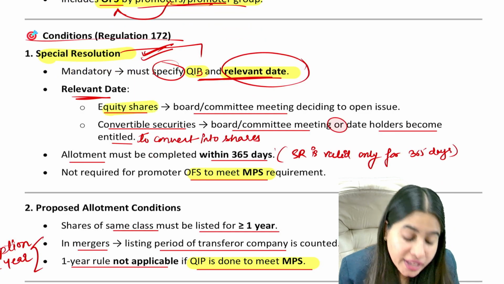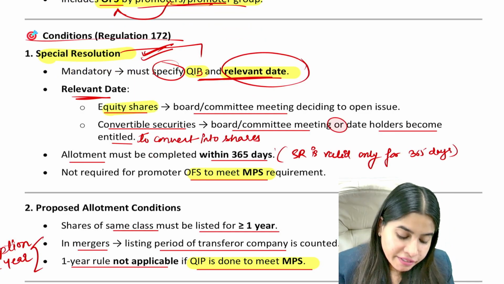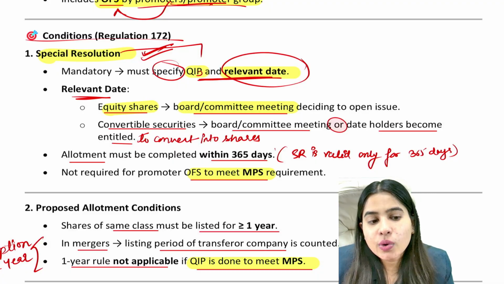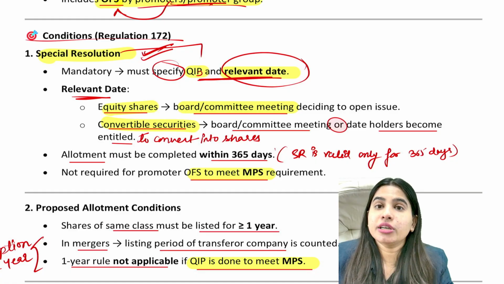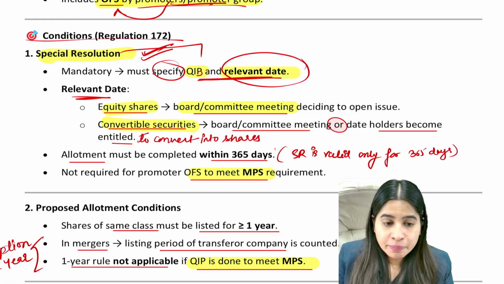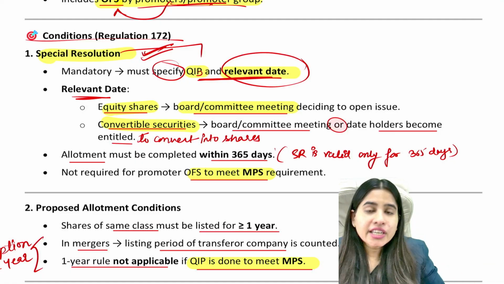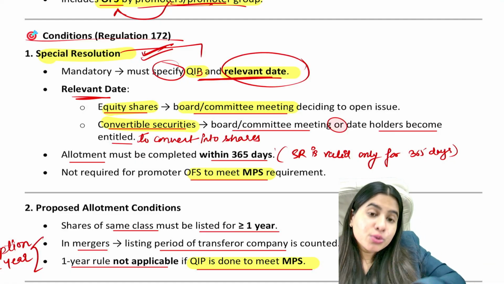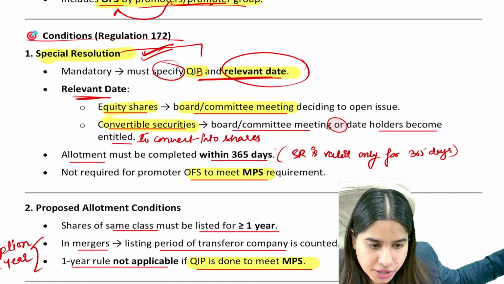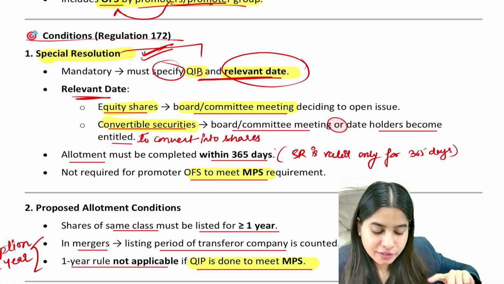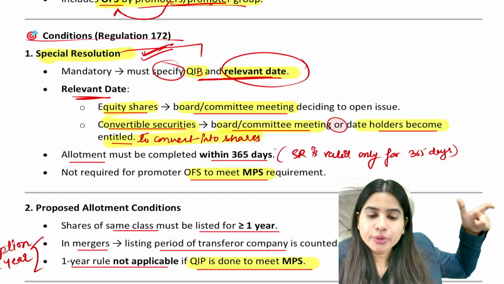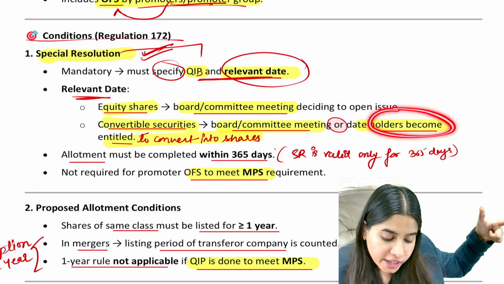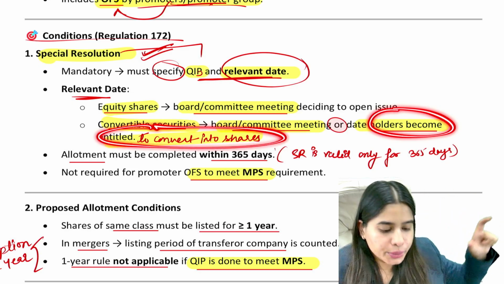If you are issuing equity shares, then the relevant date will be the date of board meeting when you considered this proposal. If you are issuing convertible securities like convertible debentures or any other security, then right now let's say they are debentures, but in future they will be converted into equity shares. In that case, relevant date will be either the date of board meeting or the date when it becomes convertible into equity shares, the date when holder becomes entitled to convert it into equity shares.